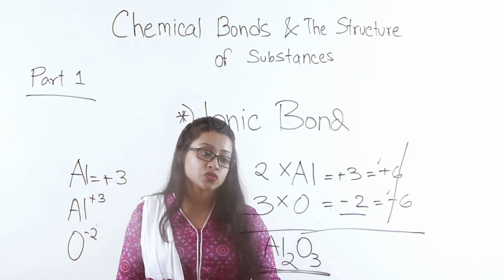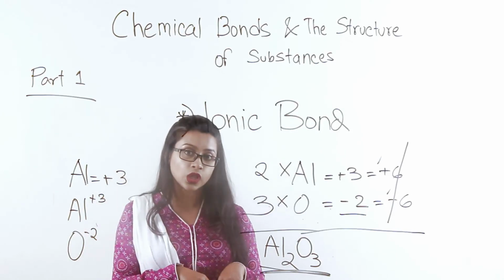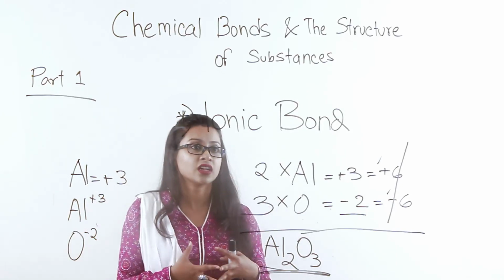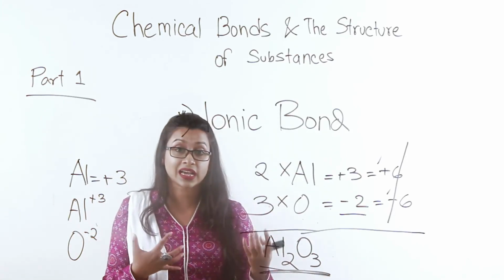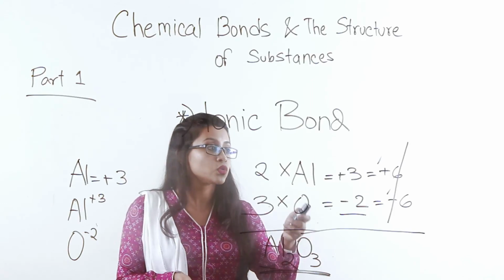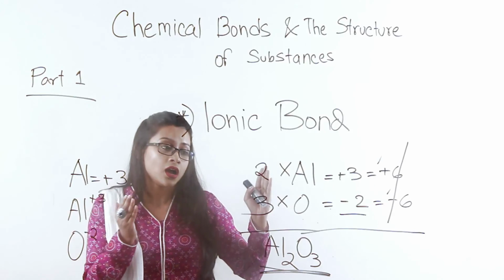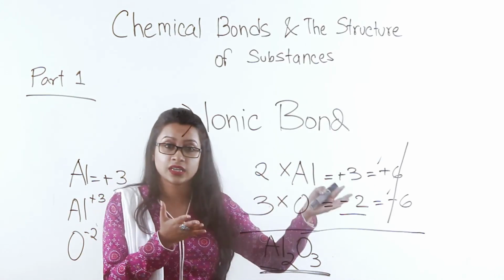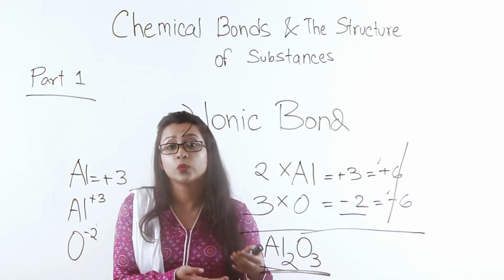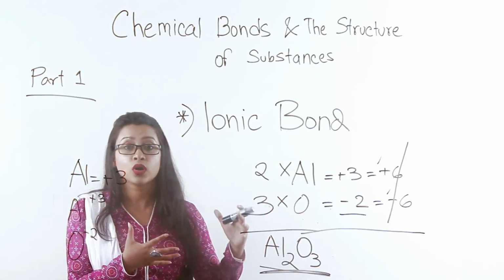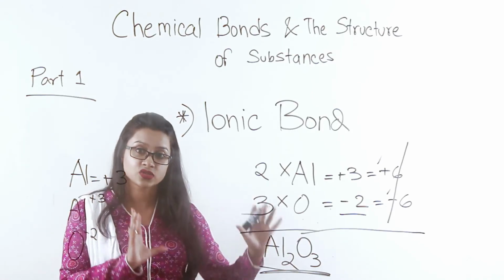So in chemistry, or in any kind of bond formation, if you find yourself in a roadblock wherein you cannot understand why or how they're forming the kinds of bonds they are forming, you must do a simple mathematical equation or addition like this, where you can make sense of how a chemical formula will happen by the number of ions they might need in order to form a balanced structure.